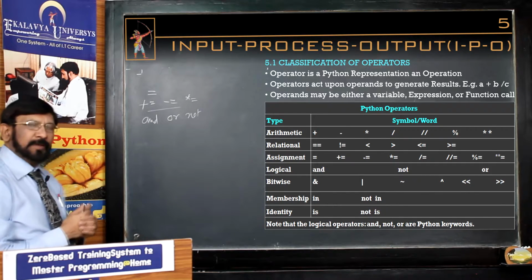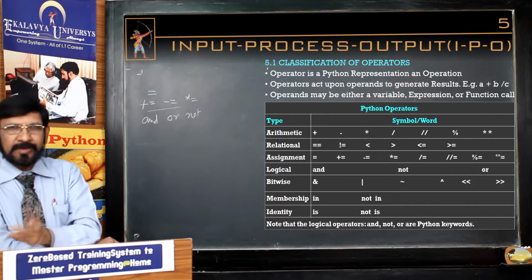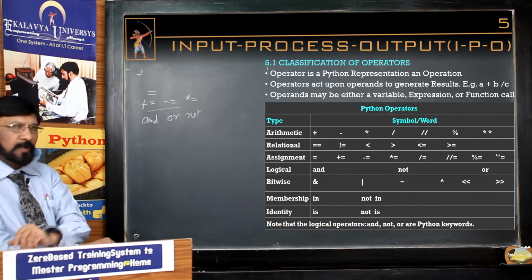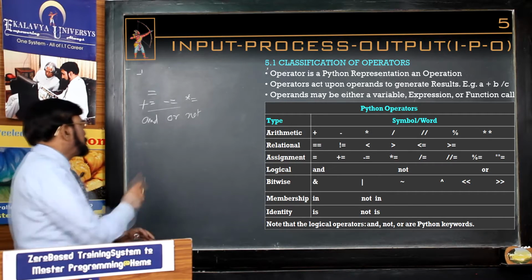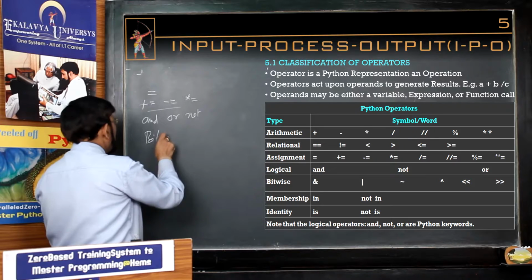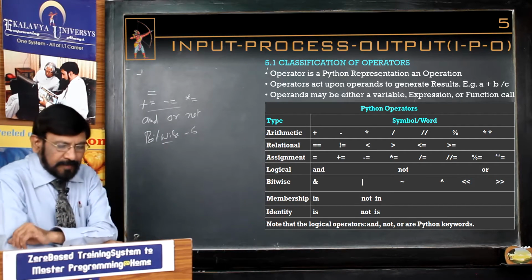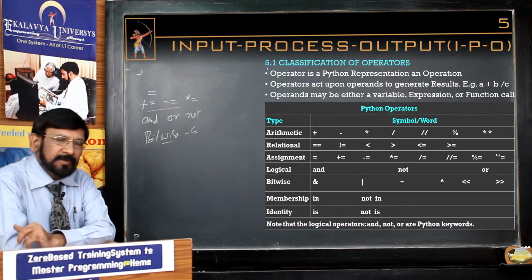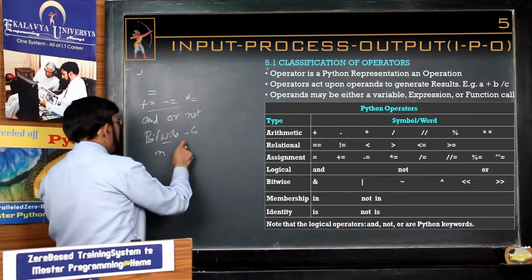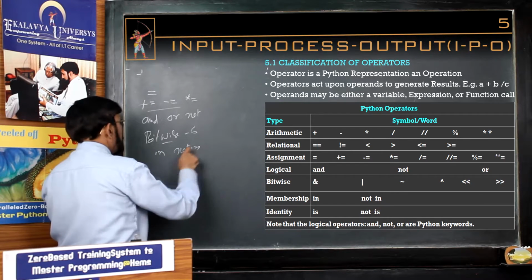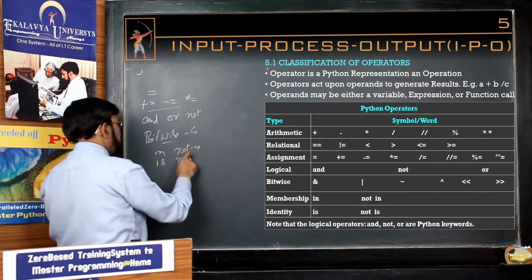Thereafter, bitwise operators. They act upon individual bits of an integer operand. Those are 3 plus 3, 6 operators, bitwise operators. Thereafter, membership operators: in, not in. Identity operators: is, is not.